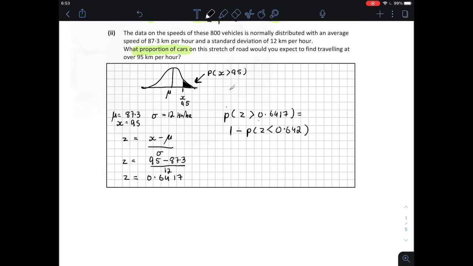So we're going to use our log tables to find the area that's less than our z-score, and we know the total area under the curve is equal to 1, so we're going to take that value from 1, and we're left with the probability where z is greater than 0.642. The area under 0.642 is equal to 0.7389. 1 minus this value gives us an area or a proportion of 0.2611. Written as a percentage, if you like, that is 26.11%.